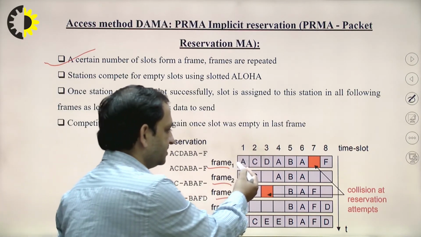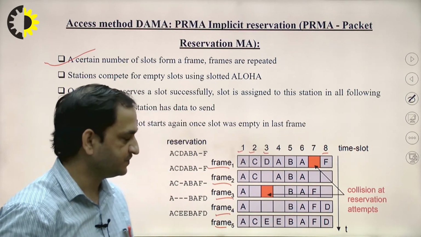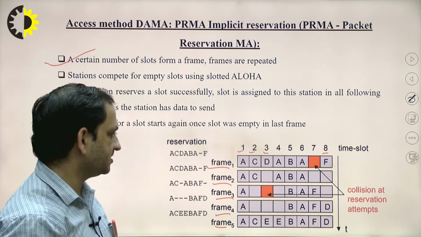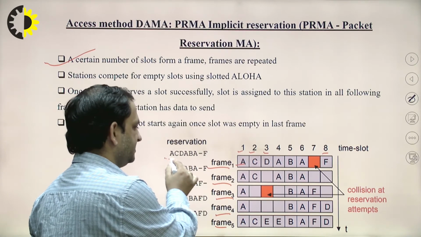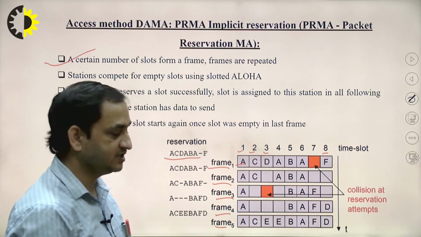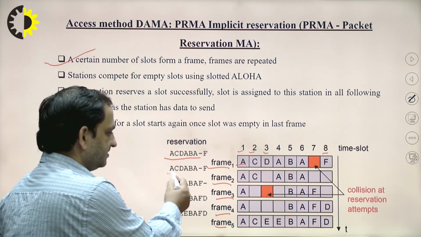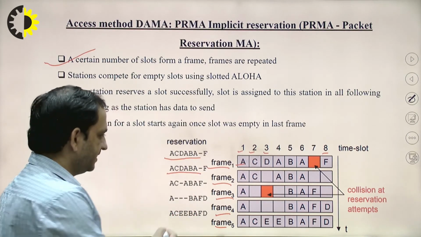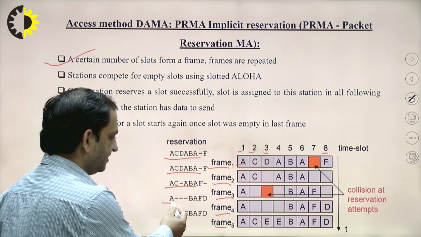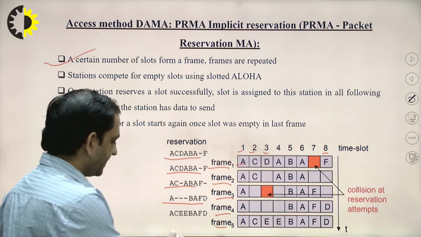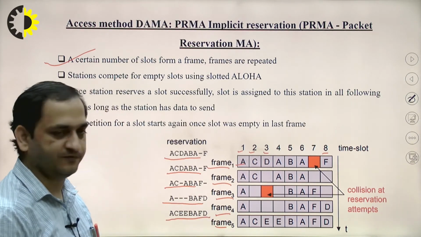This shows 1 slot, 2nd, 3rd up to 8 time slots, in which different mobile stations reserve the slots, like A, C, D, A, B, A, F, and so on up to frame 5.